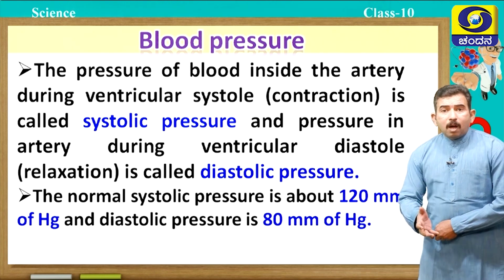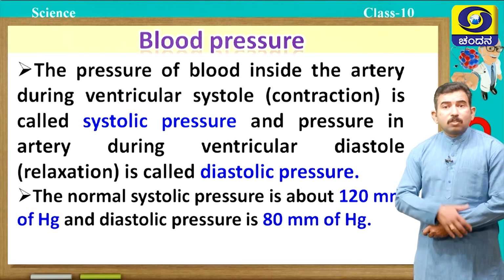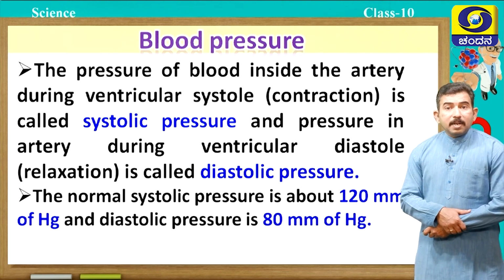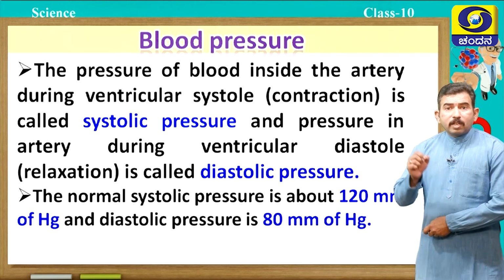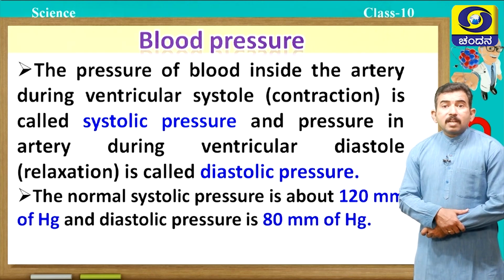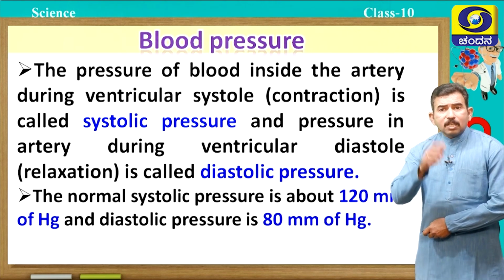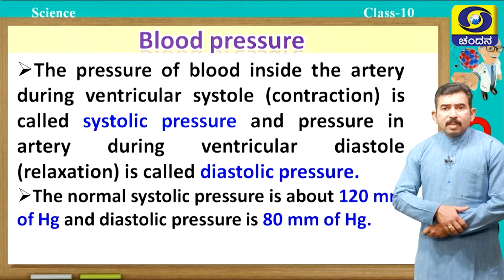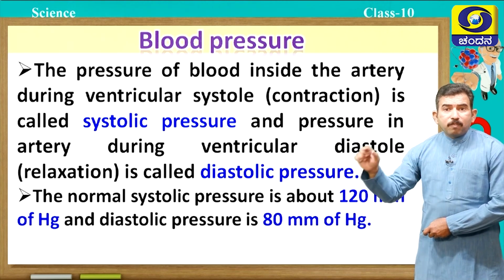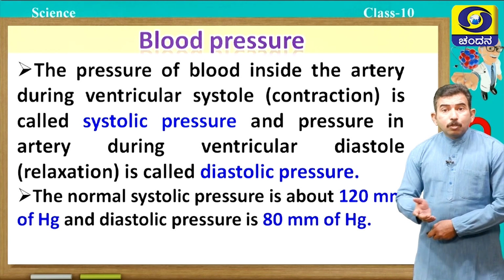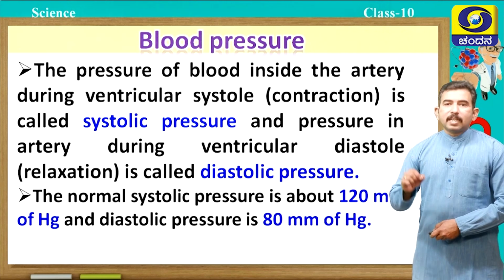Sometimes, if our blood pressure is very high, it is called hypertension. This occurs mainly because of the constriction of arterioles. When there is a constriction of arterioles, blood does not flow easily in the arteries. There is a restriction during blood flow that may lead to rupture of the arteries, and sometimes even internal bleeding.